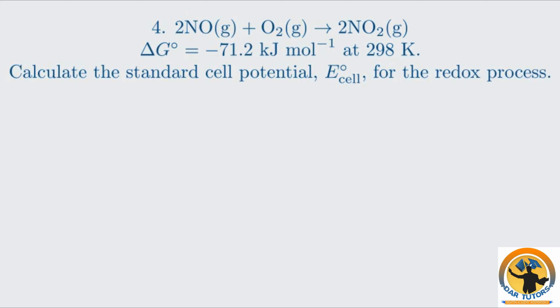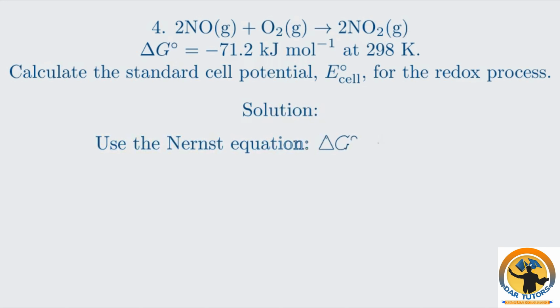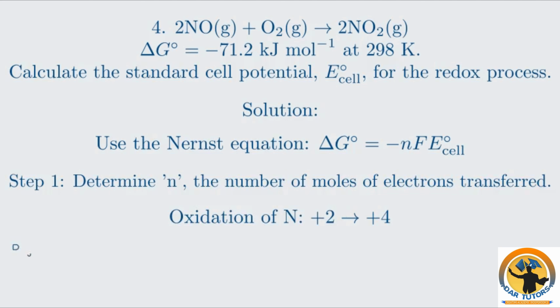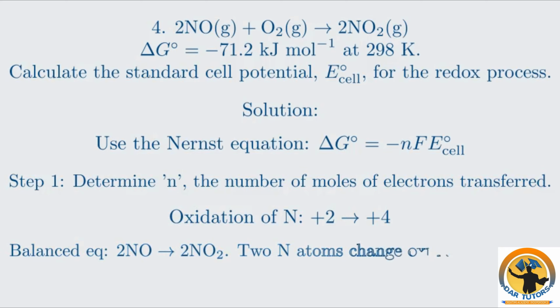The key here is the relationship between ΔG and E standard cell, which is the Nernst equation at standard conditions. ΔG equals minus nF E standard cell. Here, n is the number of moles of electrons transferred, and F is Faraday's constant, 96,485 coulombs per mole. To find n, we need to determine the oxidation states. In NO, nitrogen is plus 2. In NO2, it is plus 4. This is a change of plus 2 for each nitrogen atom. Since there are 2 nitrogen atoms in the balanced equation, a total of 4 moles of electrons are transferred.